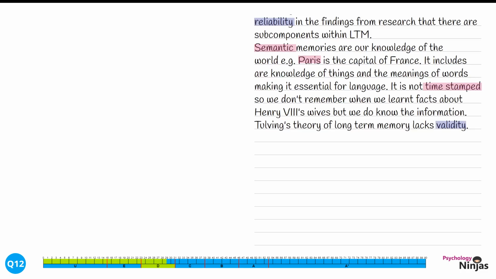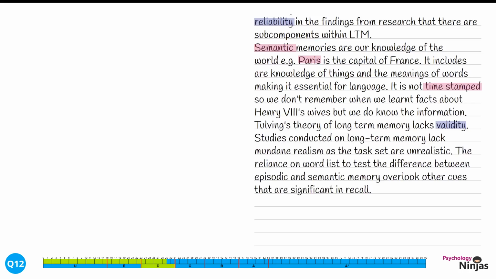And we're going to explain this point by saying studies conducted on long-term memory lack mundane realism, as the task set are not realistic. The reliance on word lists to test the differences between episodic and semantic memory overlook other cues that are significant in recall. We're showing our psychological knowledge here by talking about mundane realism. This is the task rather than the location of the study. It's also really important here we've explained why this is significant, and that this reliance on word lists isn't really testing the difference between episodic and semantic memory.